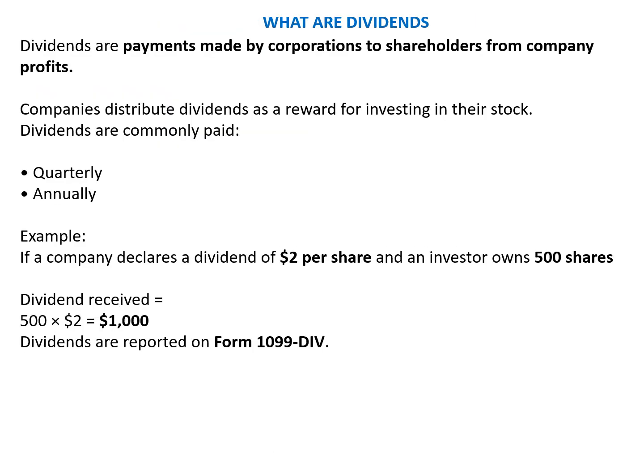Okay, so now we will talk about another important element of investment income, which is the dividend income. So what are dividends? Dividends are payments made by corporations to shareholders from the company's profit. Companies distribute dividends as a reward for investing in their stock. Dividends are commonly paid quarterly or annually. Normally, interim dividends are paid quarterly, and the final dividend is paid annually. For example, if a company declares a dividend of $2 per share, and the investor owns 500 shares, the total dividend received is $1,000. Dividends are reported on form 1099-DIV. So we'll move to the next slide.